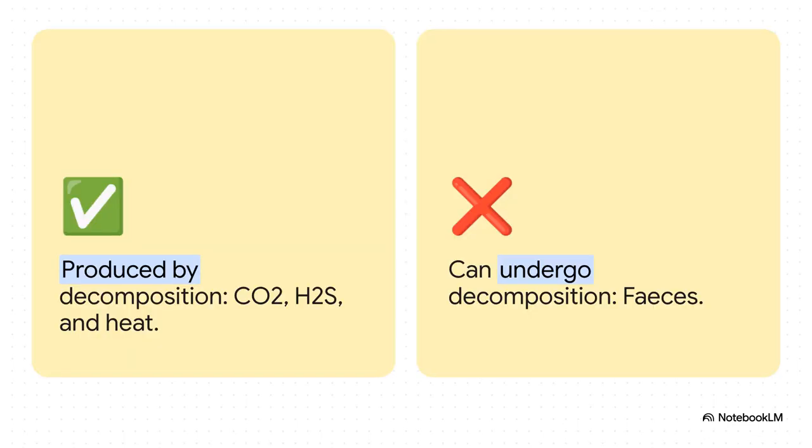So, the crucial point is really understanding the core biological difference between being a product of a process and being a subject of that process, right? Carbon-4 oxide, hydrogen sulphide, and heat are all produced by the act of decomposition. Feces, on the other hand, is a waste material that will eventually undergo decomposition when it hits the soil. It's the starting material, folks, not the finishing product.